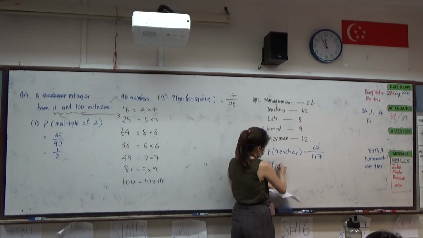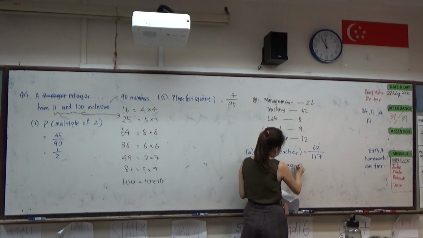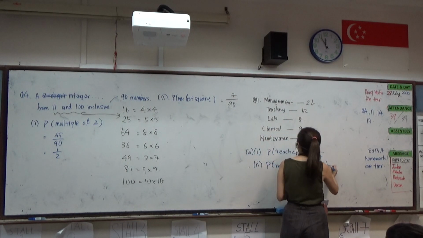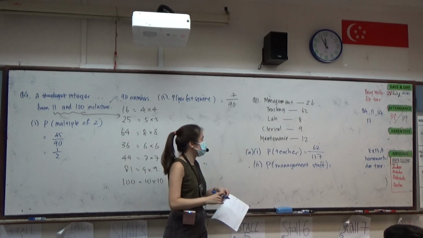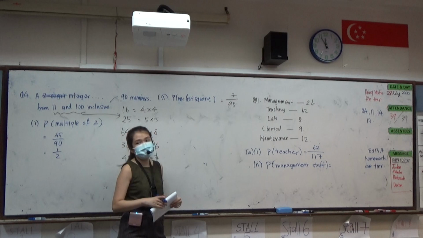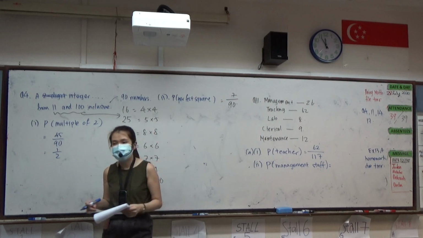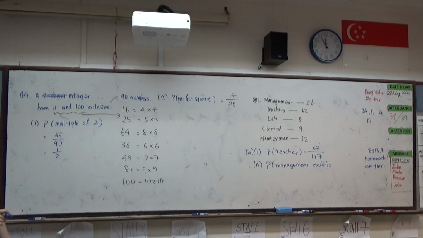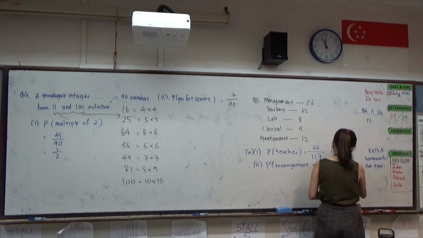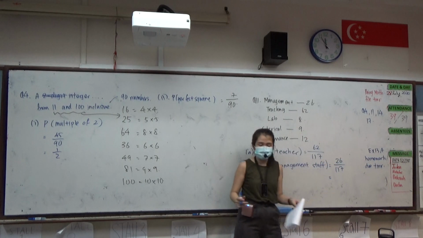Then for part 2, to find the probability of a management staff, what will that equal? What is the probability of getting a management staff? 26 over 117. Can it be simplified?